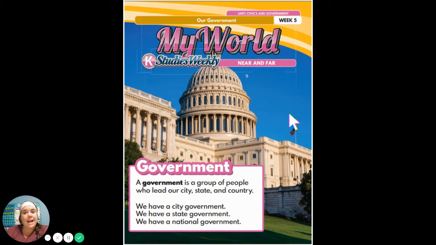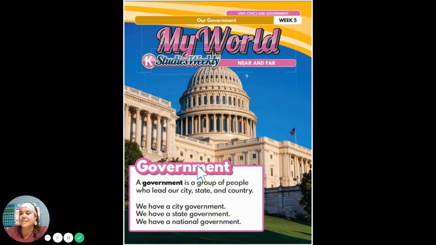Now, every state has a Capitol building, and a lot of them have these domes on the top like this. And Michigan has one as well. Our Capitol building is found in Lansing, Michigan. So every state has a Capitol building, and then every city has a city hall. And that's where the leaders of our cities meet, in City Hall for our city.